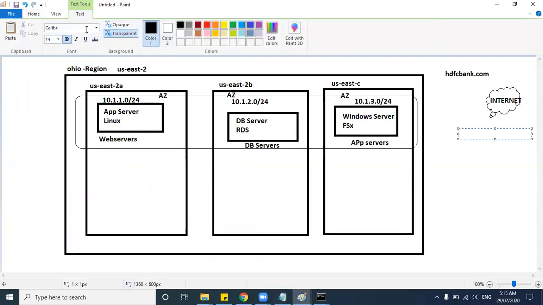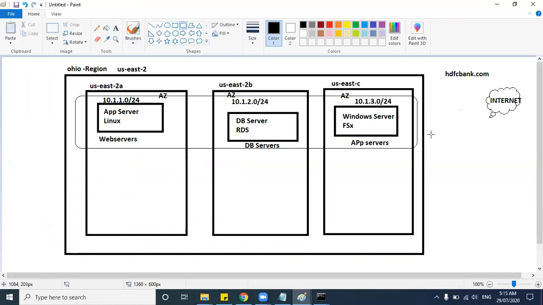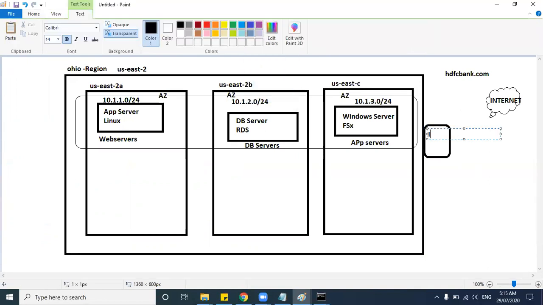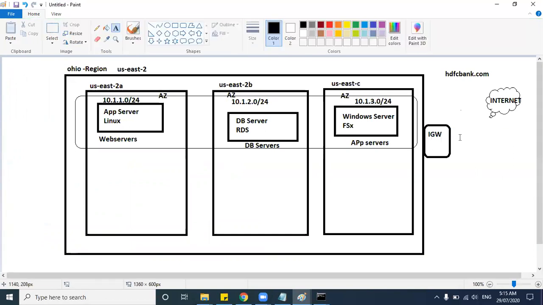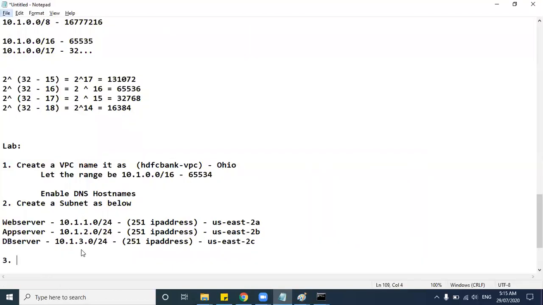As I told earlier, you need to have internet gateway, right? So in order to connect to internet, you need to have some internet gateway, because you need to connect with external internet, right? So create, I will tell us internet gateway and name it as HDFC internet gateway, HDFC bank. Let's keep it as, okay.